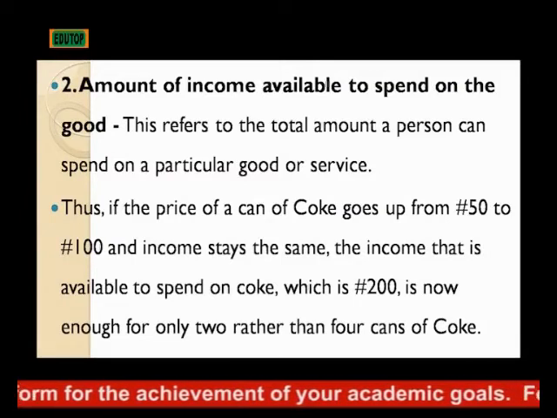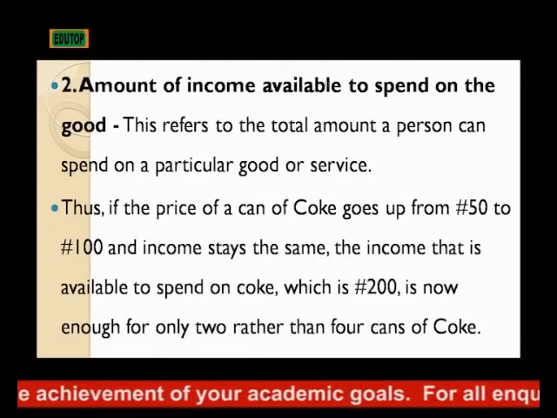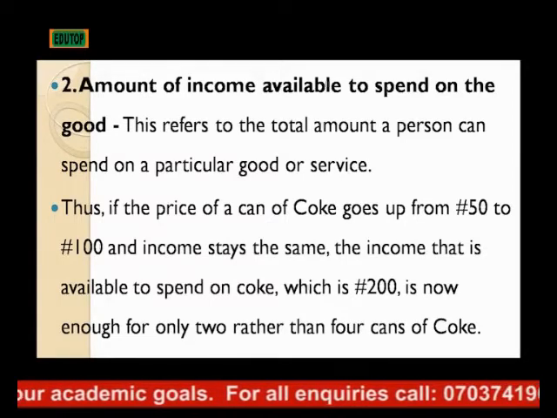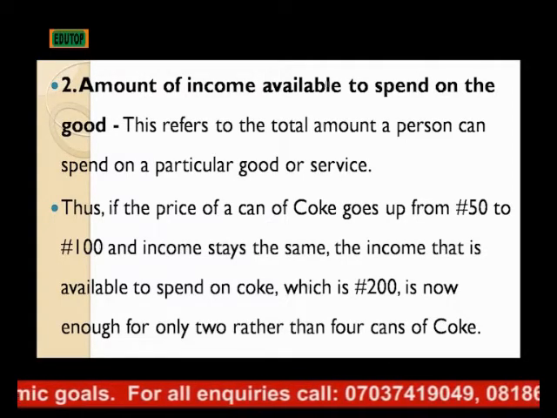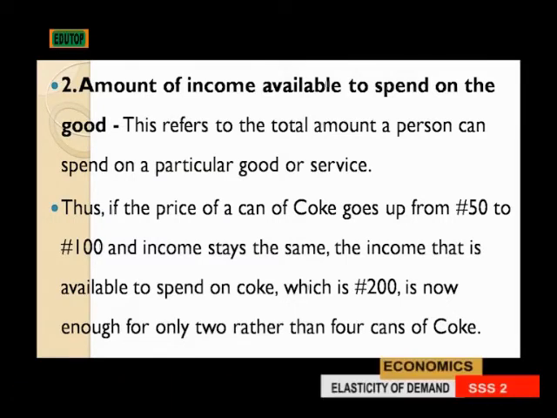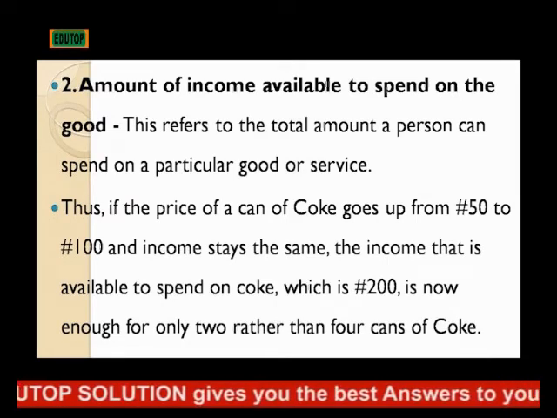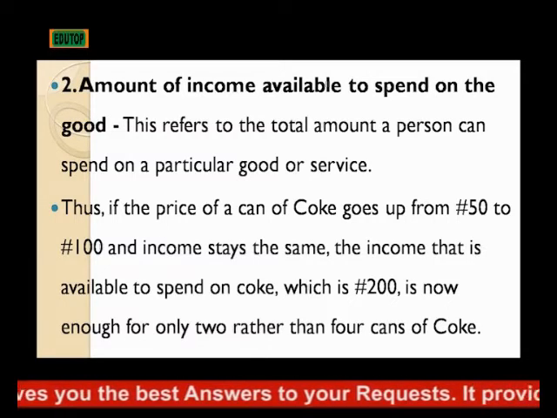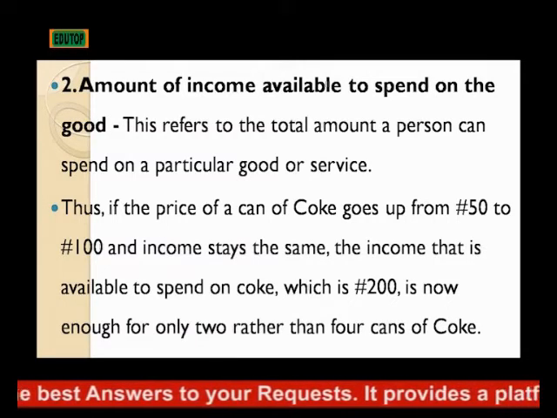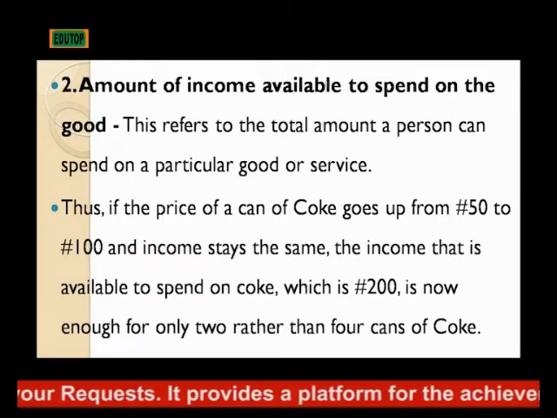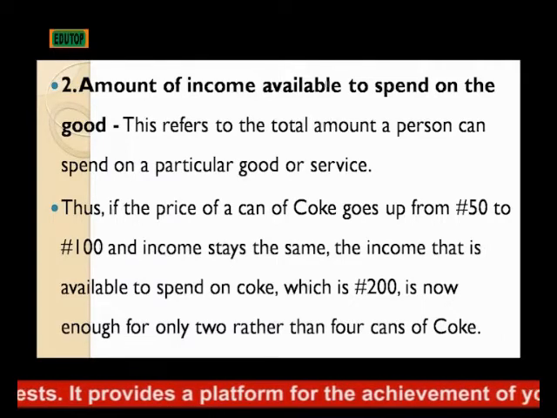For example, if the price of a can of Coke goes from 50 naira to 100 naira, and the income set aside for the consumption of Coke remains 200 naira, that means the quantity of Coke that the consumer will be able to consume will reduce from 4 to 2. That means when the price was 50 naira, with that 200 naira, the consumer could consume 4. But when the price of Coke increased to 100 naira, the consumer will not be able to consume more than 2 instead of 4.